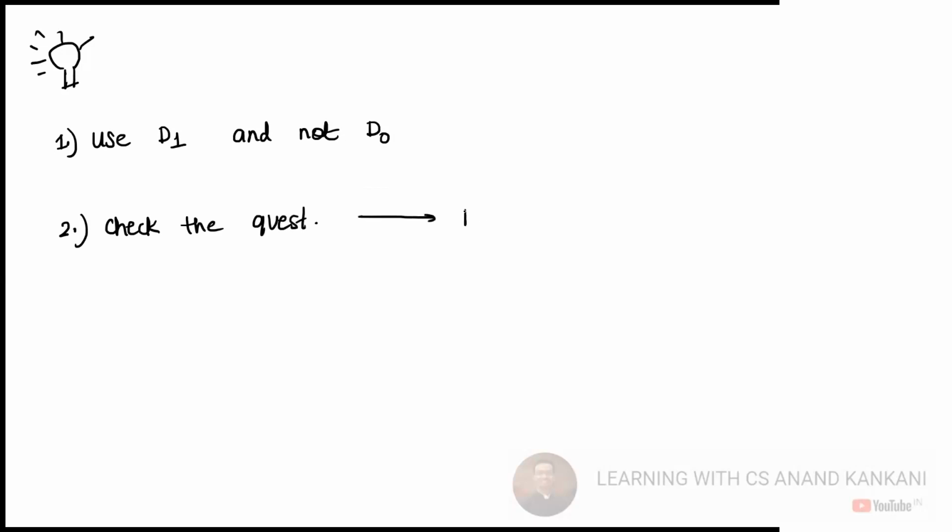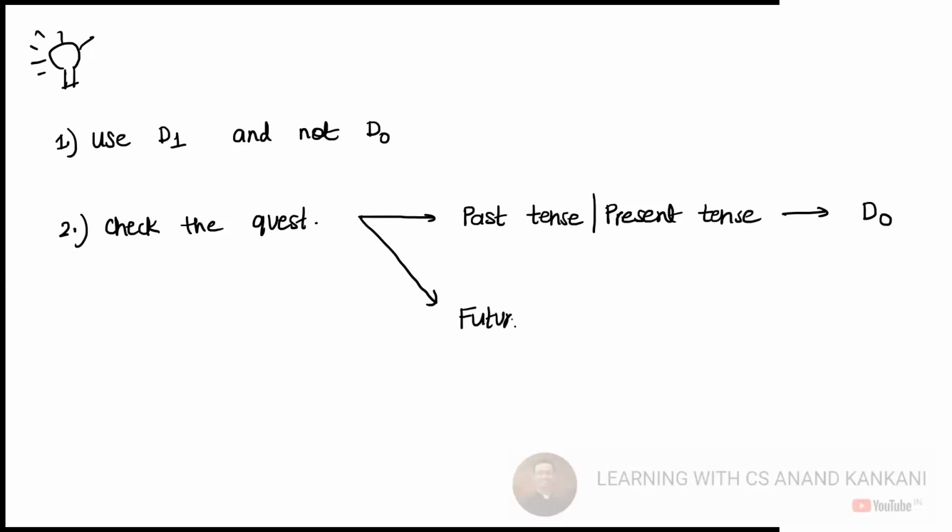If it is in the past tense or the present tense, this is D0. And if it's in the future tense, it's D1. And third, if D0 is given, then find D1 first.